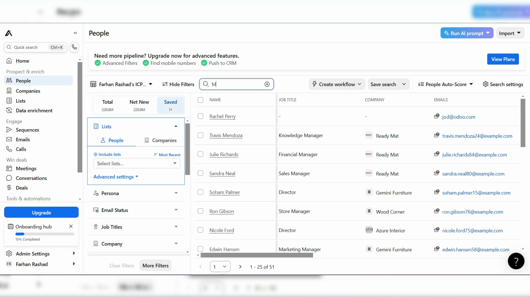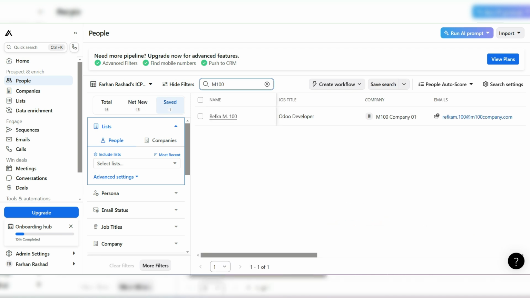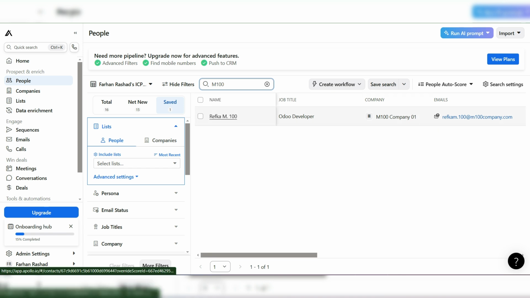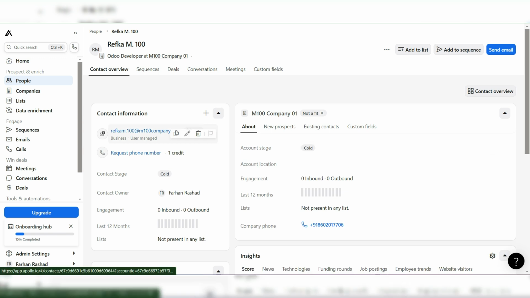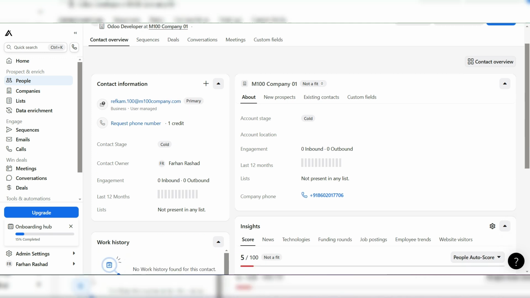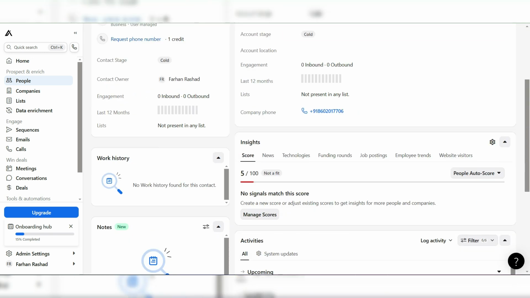Here let me search M100. I click on this one, M100, and you can see Rafka M100 and the email ID is also there, and job title Odoo developer is there, and the company, you can see M100 company 01 is also there. When I click on this one, here is the email ID and the other available detail.